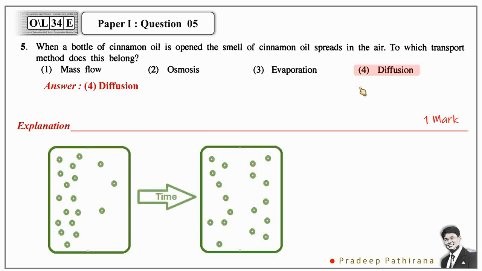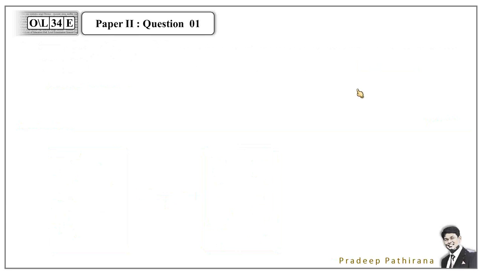Let's move on to question number 1 of paper 2. Normally question number 1 of paper 2 is a structured essay question. This question number 1 is called an integrated question because it consists of biology questions, chemistry questions, physics questions, and ecology questions, environmental science also. That's why we call the first question an integrated question.